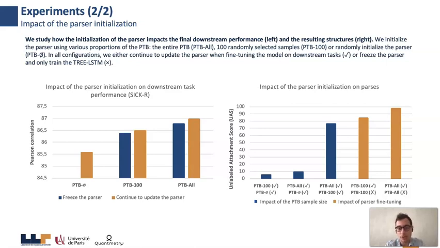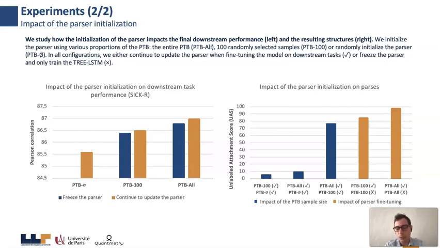In all configurations, we either continue to update the parser when fine-tuning the model on the downstream task, or we just freeze it totally and only update the tree LSTM parameters. We show on the left the results on the SICK-R performance, and we show that models that use full annotation outperform those without, and also in a range, we show that updating the parser yields better results.